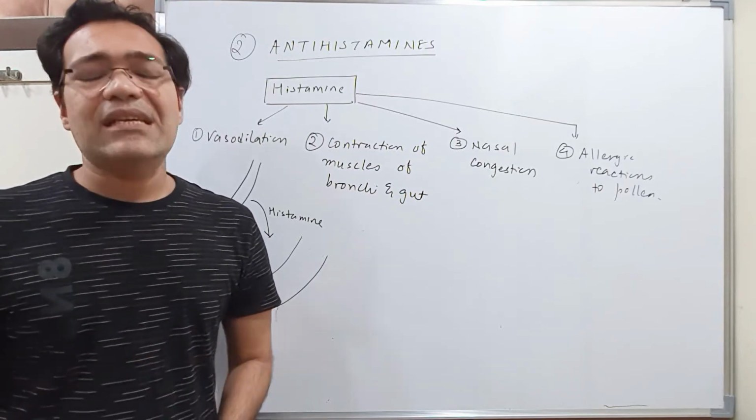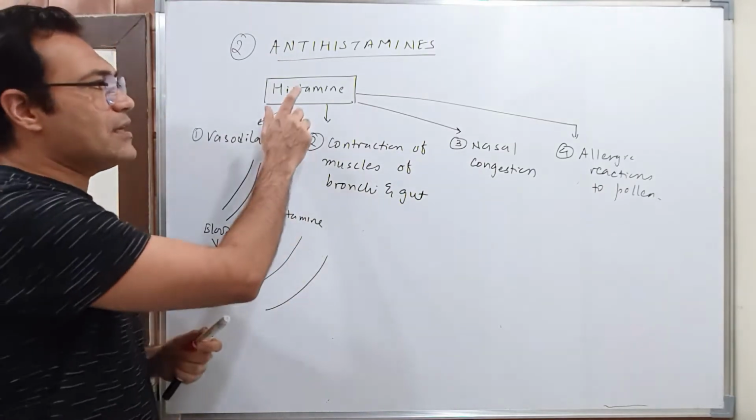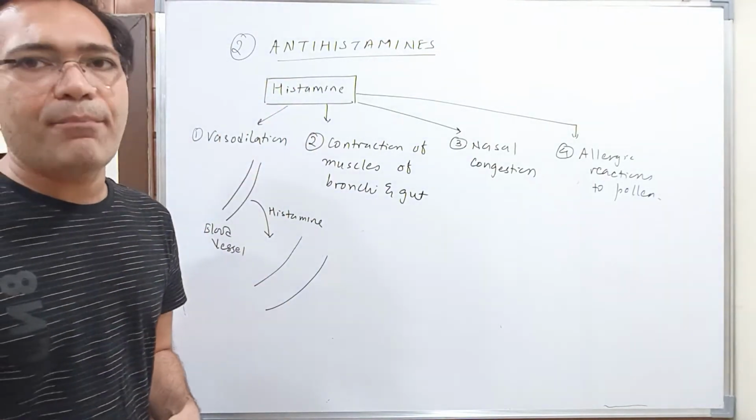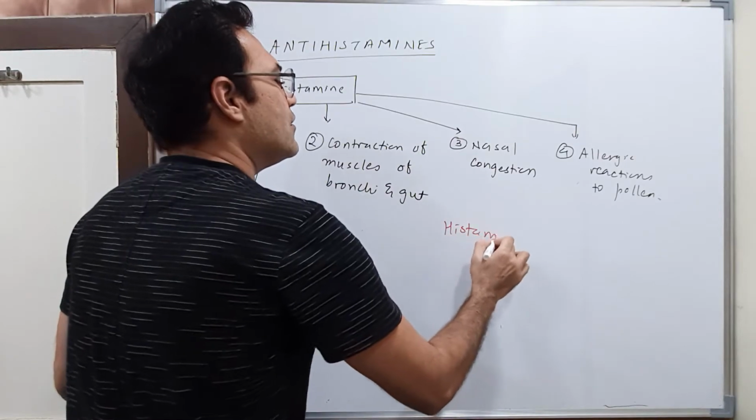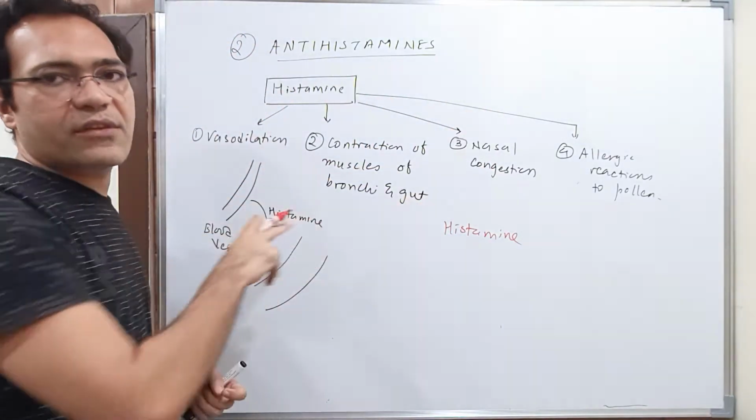Now in this case, students, again, if I block the effect of histamine, then I can prevent all these effects.